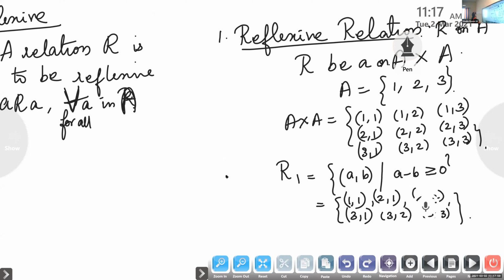Is it okay, Achyut? Yes, ma'am. Now listen, children. Check whether R1 is reflexive. What is meant by reflexive? Every element in the set A should be related to itself. Is it such? Krishna Chandran, which are the elements in A? 1, 2, 3. Whether 1 is related to 1?